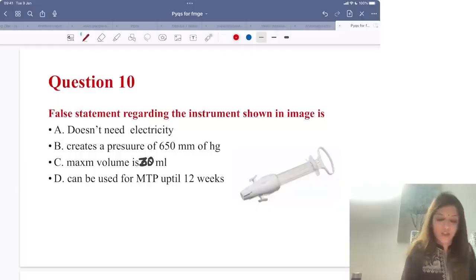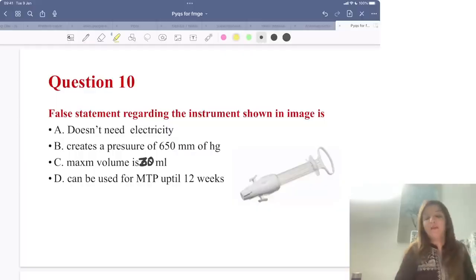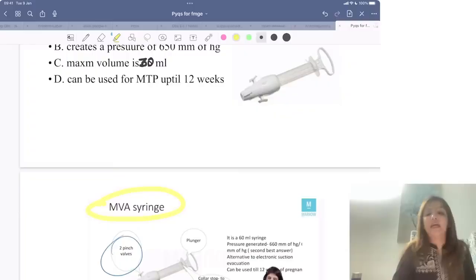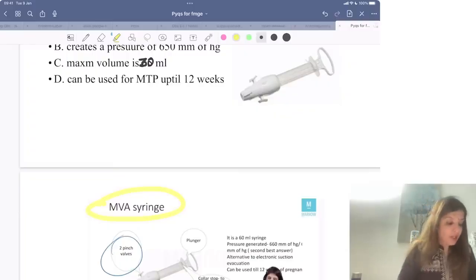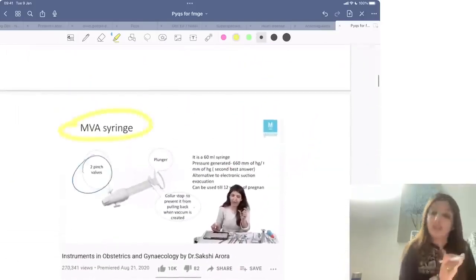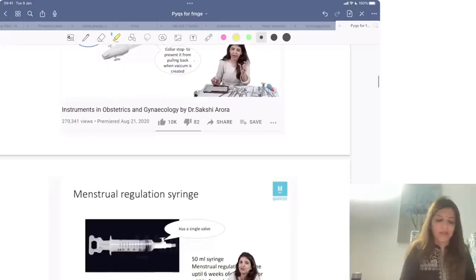This is again a question which we do very often in the Marrow videos. False statement regarding the instrument which is shown in the image. Now what instrument is shown in the image? The instrument shown in the image is MVA syringe, that is manual vacuum aspiration syringe, right? Now there are two syringes. One is manual vacuum aspiration syringe, other is menstrual regulation syringe.